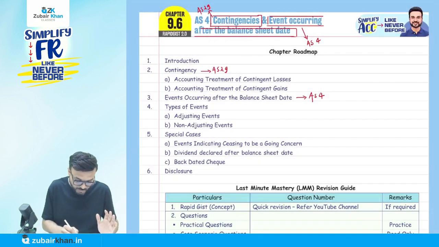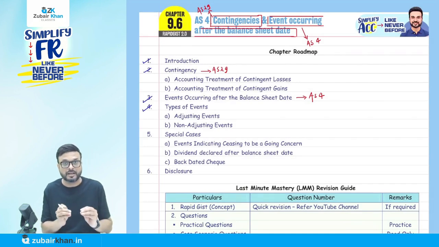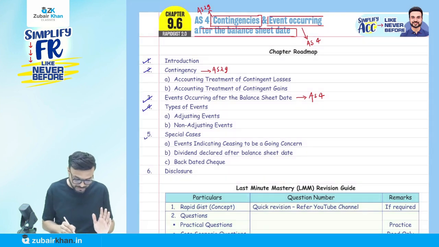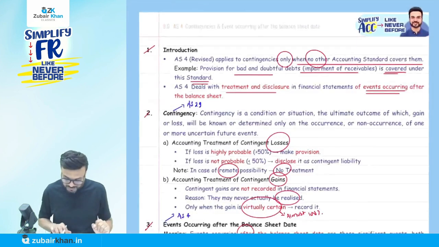So you understand here the introduction part, the contingency part, events occurring after the balance sheet date, types of event, adjusting and non-adjusting. Now I am coming to special cases. Three types of special cases. Now listen to me carefully.